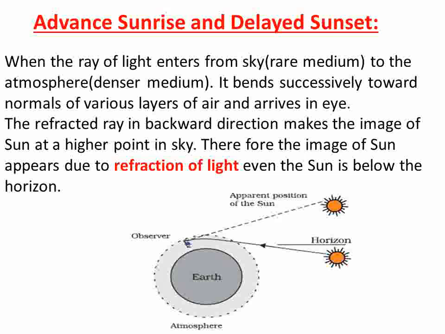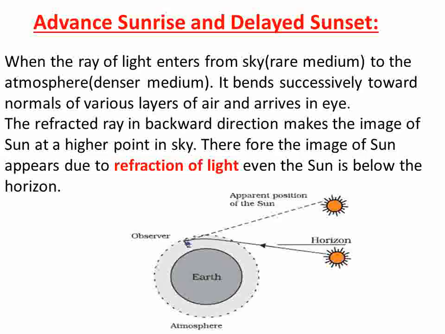Advance sunrise and delay sunset. When the ray of light enters from the sky, there are rarer gases, due to which rarer medium is available at a height, and near the ground, denser medium. Then due to refraction, the ray of light bends successively towards the normal on the various layers of air and arrives in the eye.